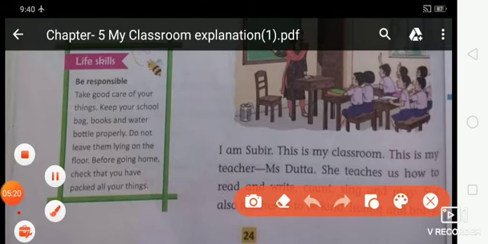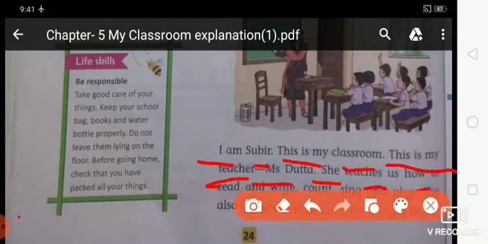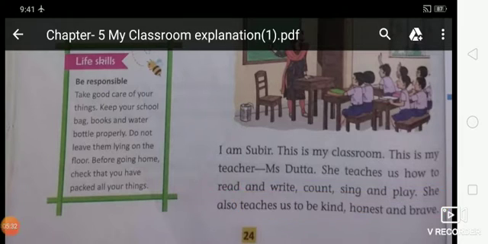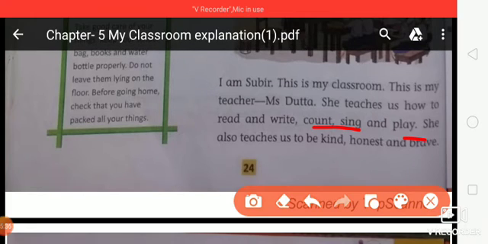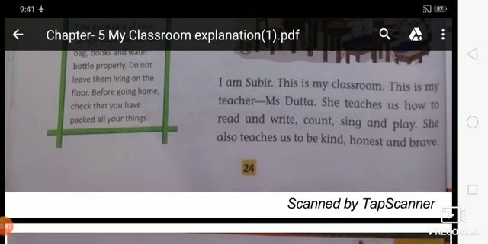Now look at here. I am Shubir. This is my classroom. This is my teacher, Miss Datta. She teaches us how to read and write, count and sing and play. She also teaches us to be kind, honest and brave, okay?